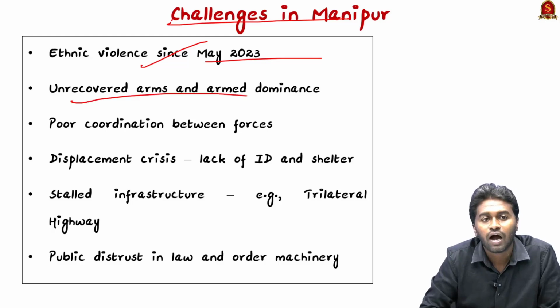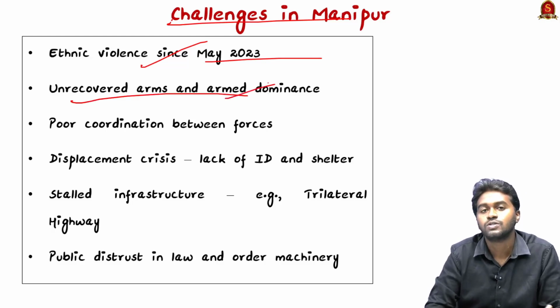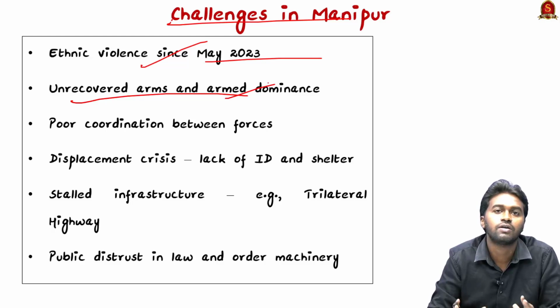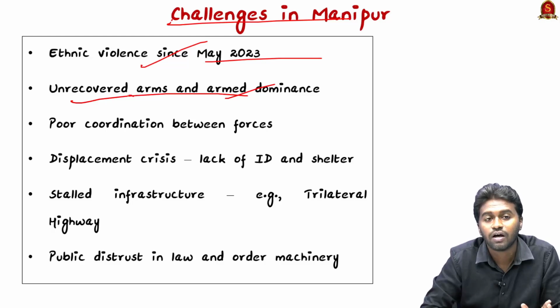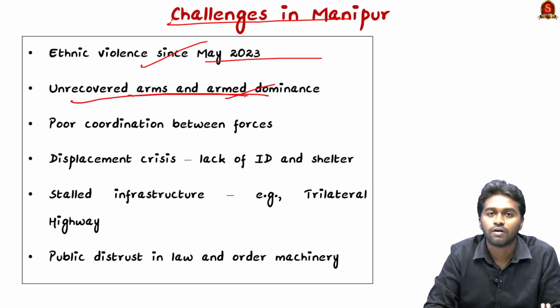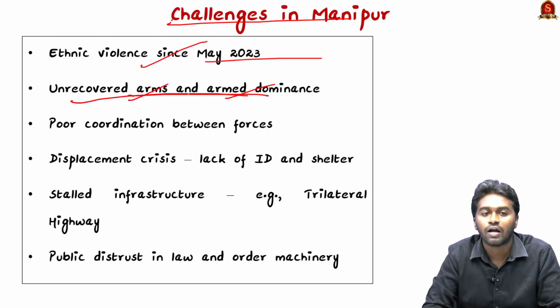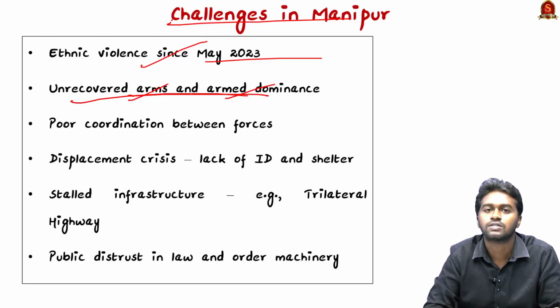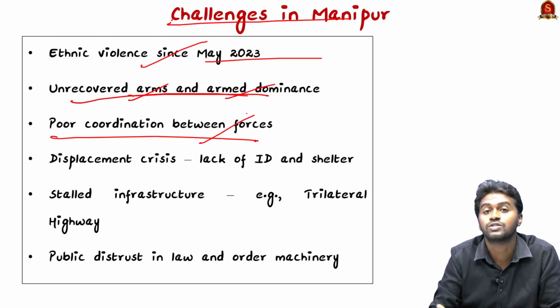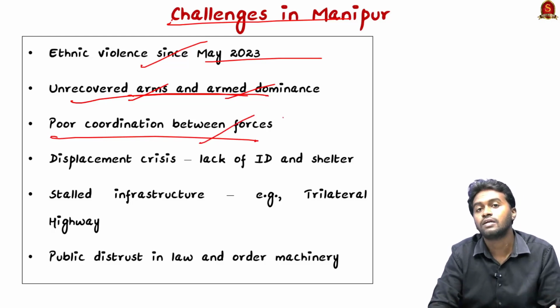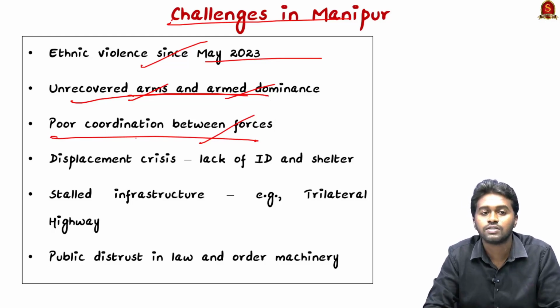The second is uncontrolled arms and armed dominance. Once instability happens, especially in a highly sensitive area like the northeast of India, different groups start coming into the conflict, and therefore we have uncontrolled arms in the state of Manipur, because it is controlled by different organizations or different communities. And the next is poor coordination between the forces. That means poor coordination between the state police of Manipur and the Assam Rifles. This has also made the situation more vulnerable in Manipur.